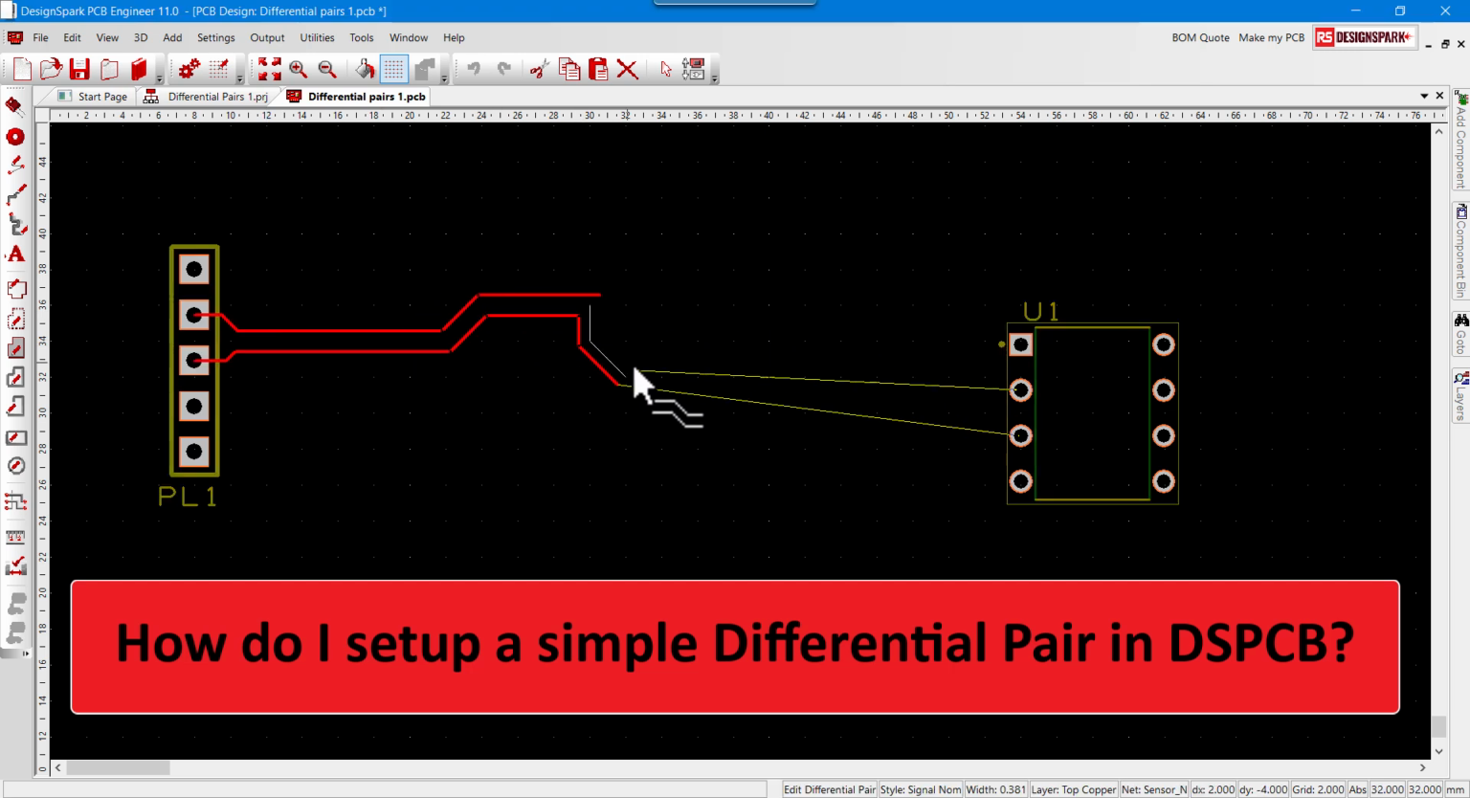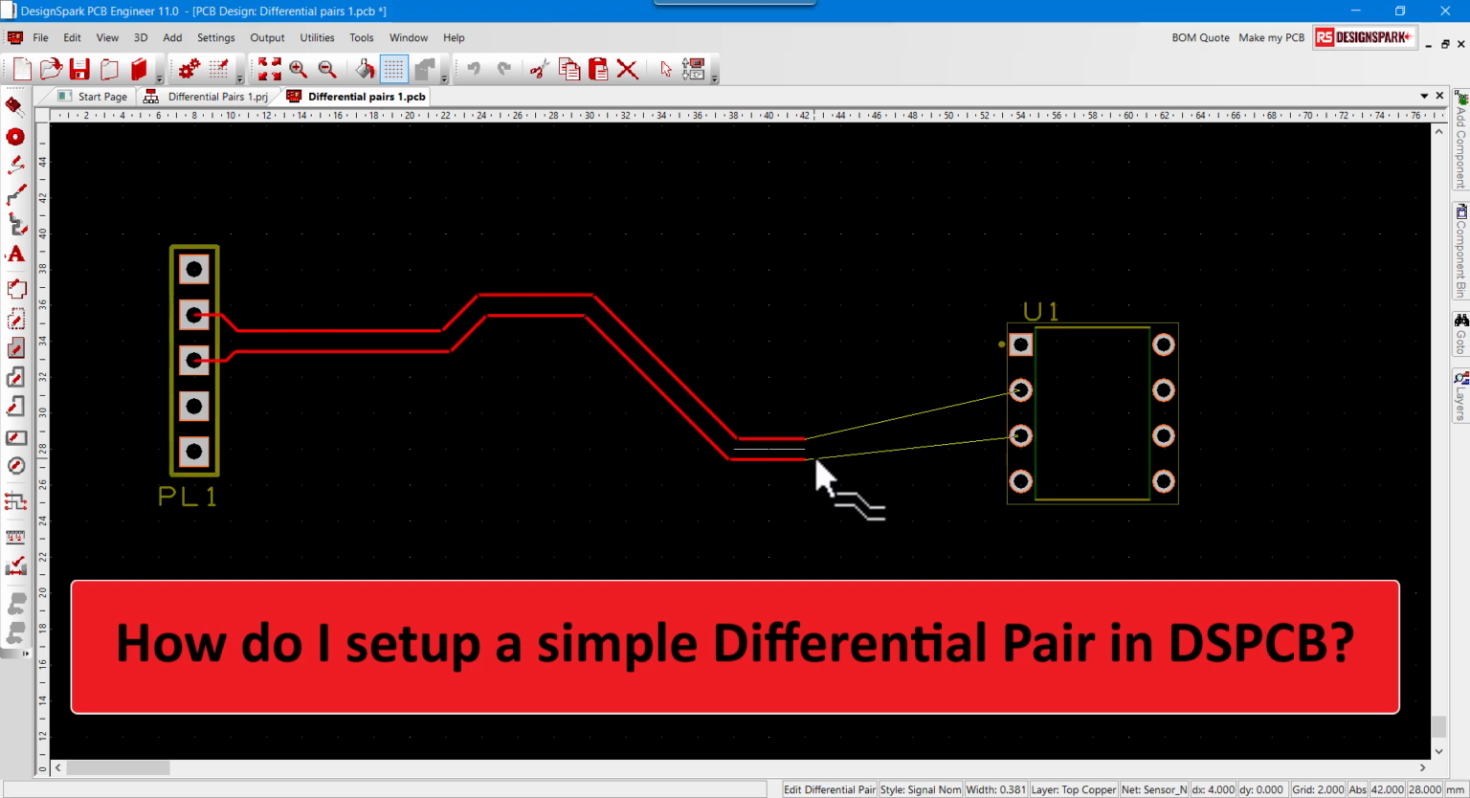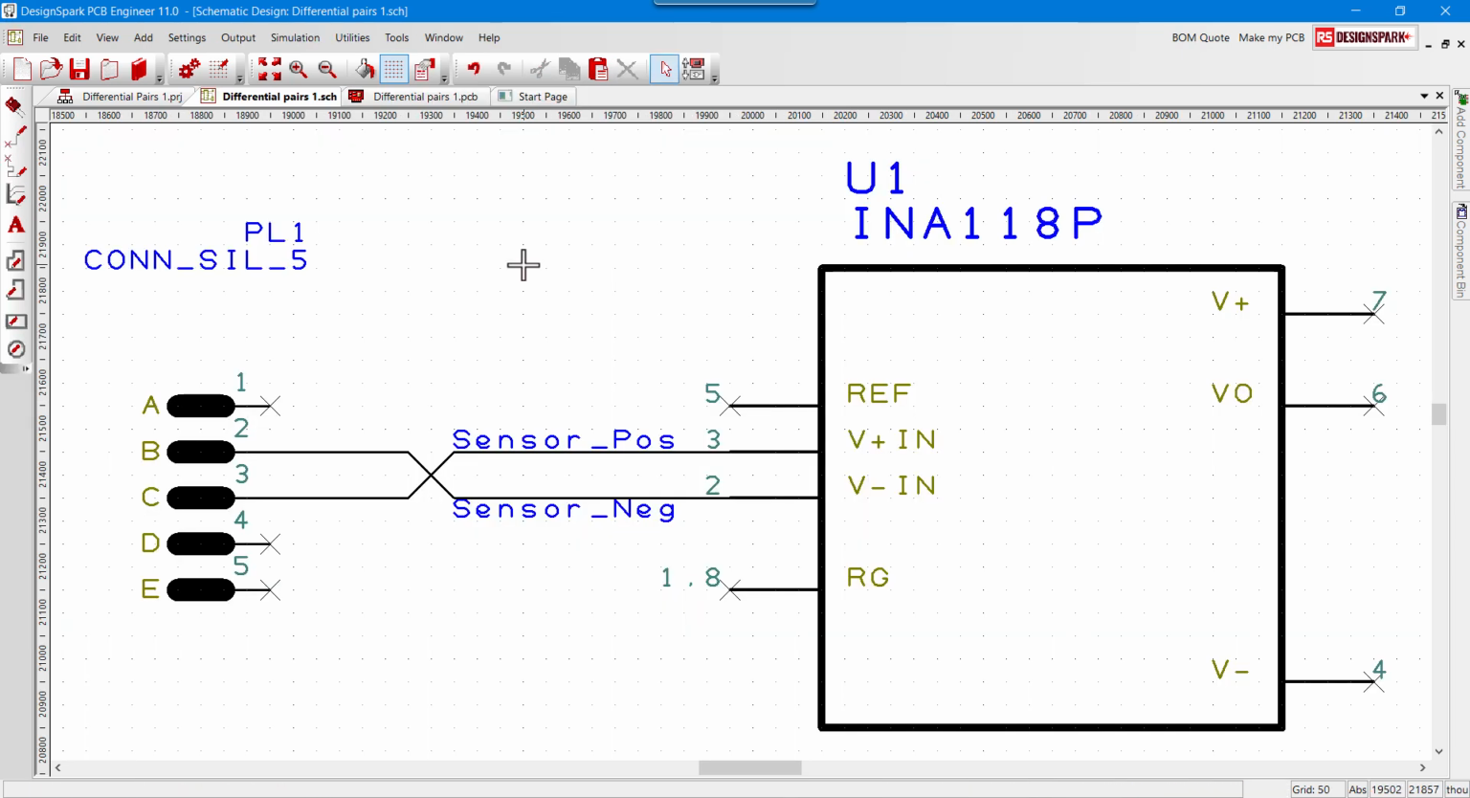Here we illustrate the basics of using the differential pair feature in DesignSpark PCB Engineer. This example illustrates a simple low-frequency differential pair for a sensor input to an instrumentation amplifier. The schematic shows the two signal nets, sensor positive and negative, that form the pair.